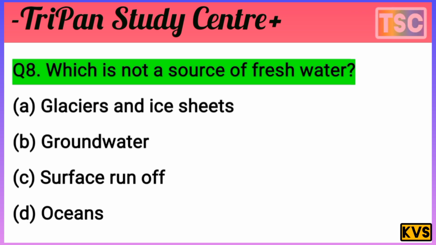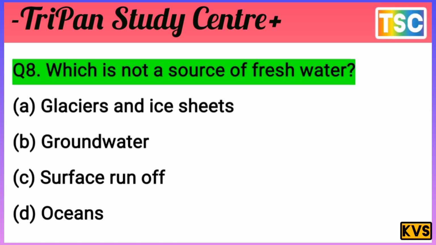You must have a thought of your answer. Let's see what our answer is for this question. This is not a source of fresh water. I already rejected groundwater here.